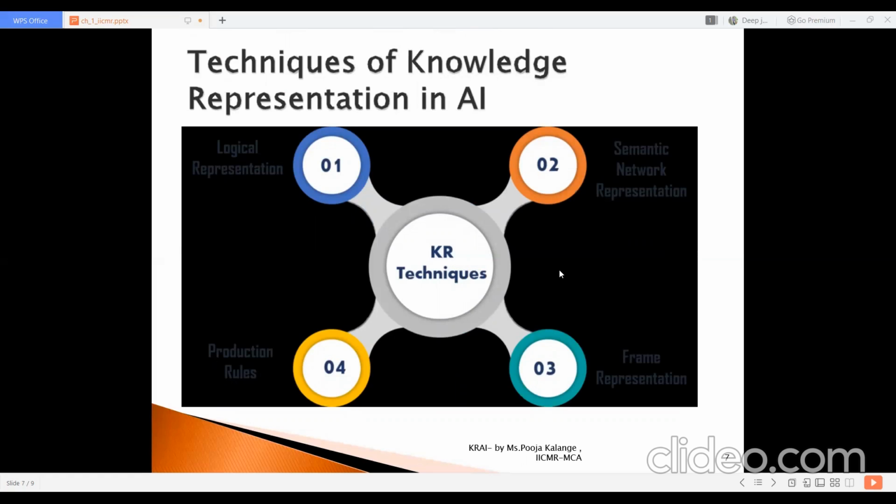Now, what are the different techniques of knowledge representation in AI? Basically there are four representation techniques. We have logical representation, second semantic network representation, third frame representation, and fourth production rules. So we will see them one by one. First, what is logical representation?